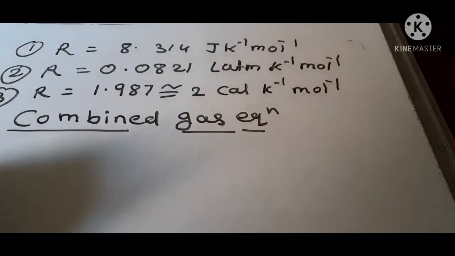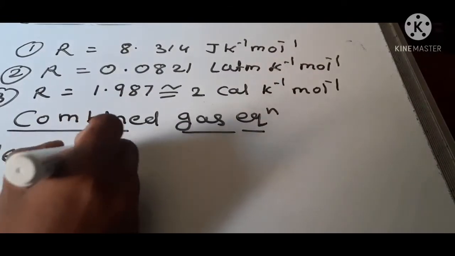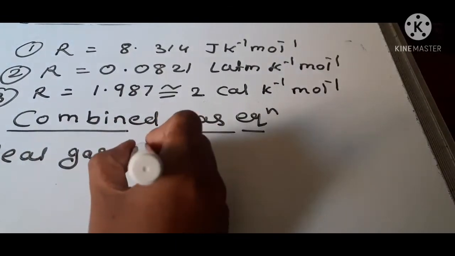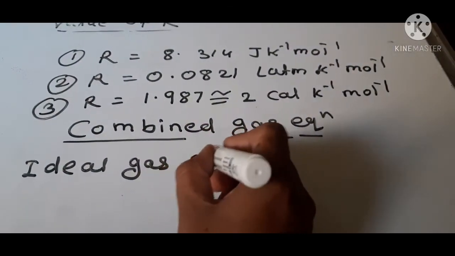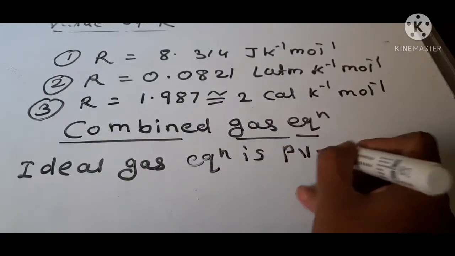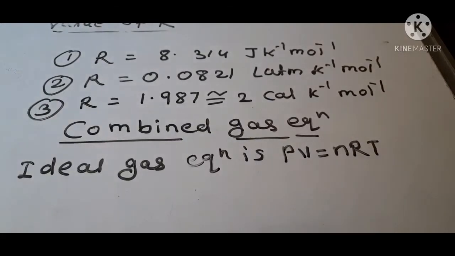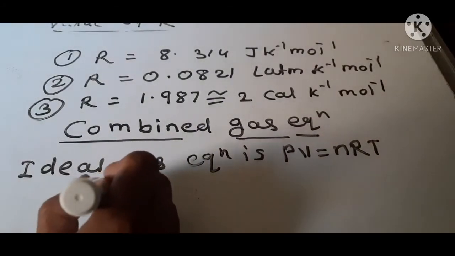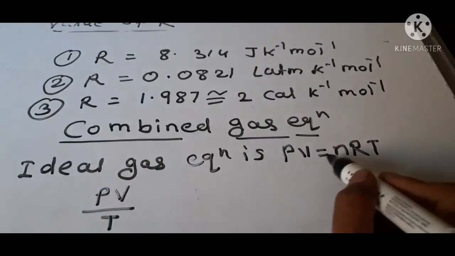As we know, the ideal gas equation is PV equals nRT.